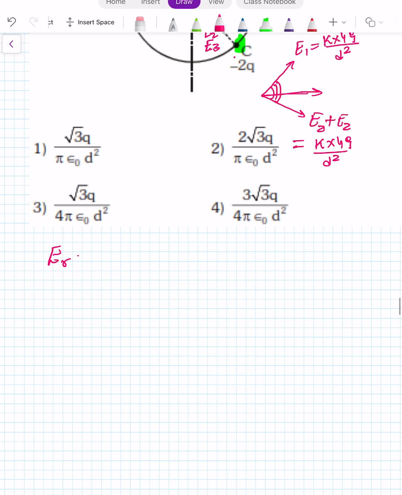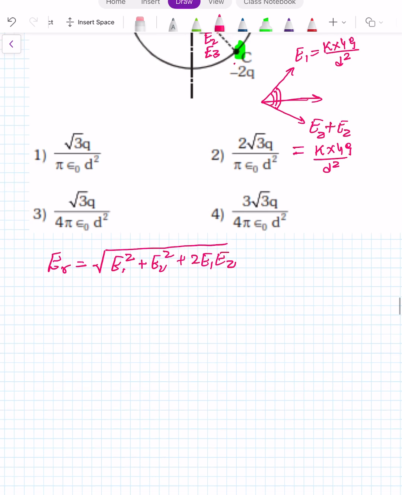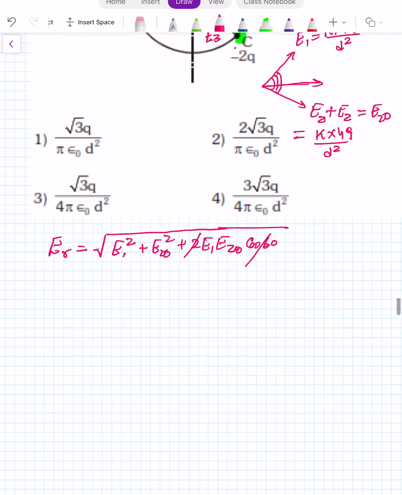So the E resultant is equal to under root E1 square plus E2 square plus 2 E1 E2 cos 60. Here I am calling it E2 naught. Cos 60 is 1 by 2. So this cancels, and both are equal, E1 and E2 naught.